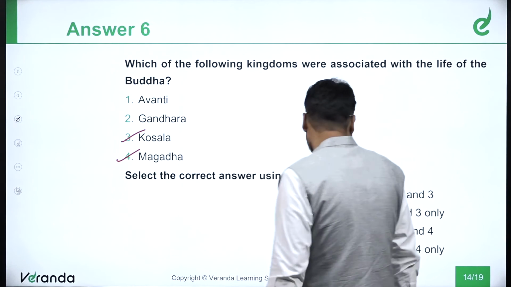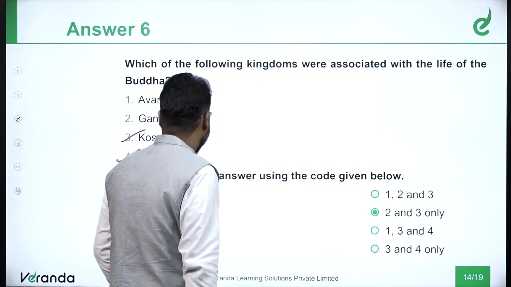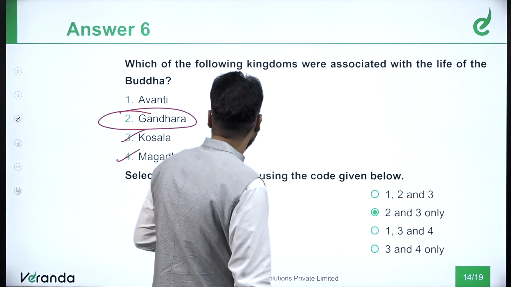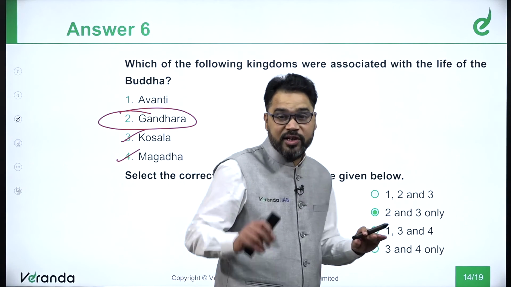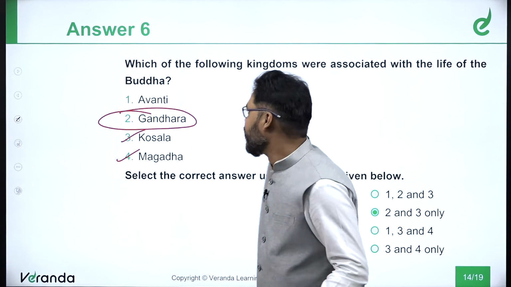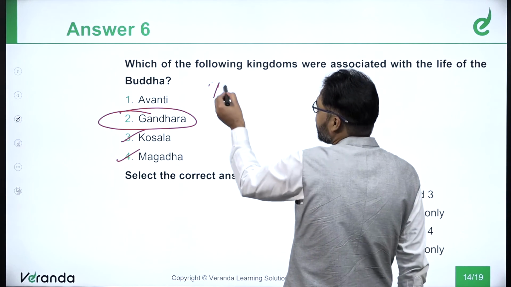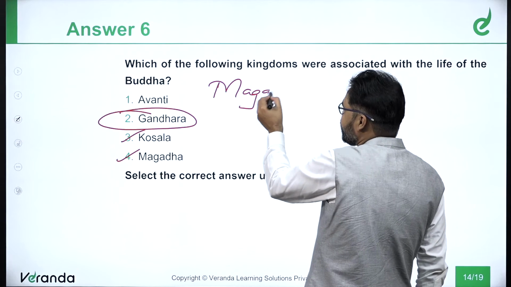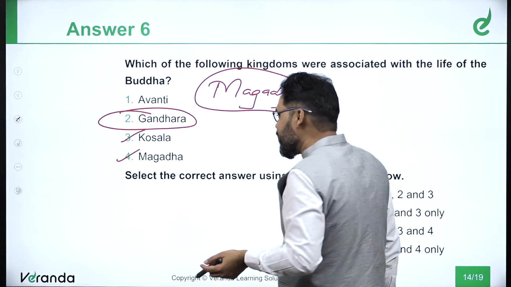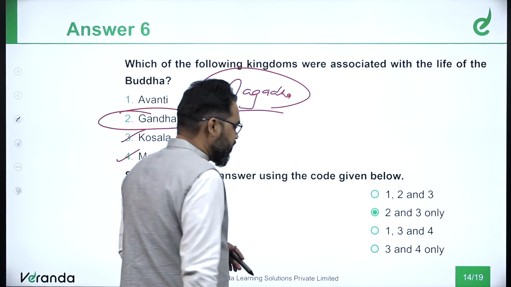What about the rest? Next one is Gandhar. No significant relation of Gautam Buddha with Magad can be found. Okay, so ultimately that means fourth cannot be your option, right?